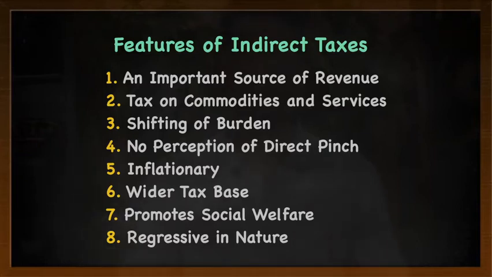Let us go to the sixth point. The sixth point talks about wider tax base. Now income tax: there are more than 130 crore citizens in India, out of which less than 1% of the people pay tax. So if only 1% of the people pay direct tax, indirect tax is not on the persons, but on the commodities and services. On all the commodities and on all the services there is GST. Almost on all the commodities there is GST. Now there is a wider tax base.